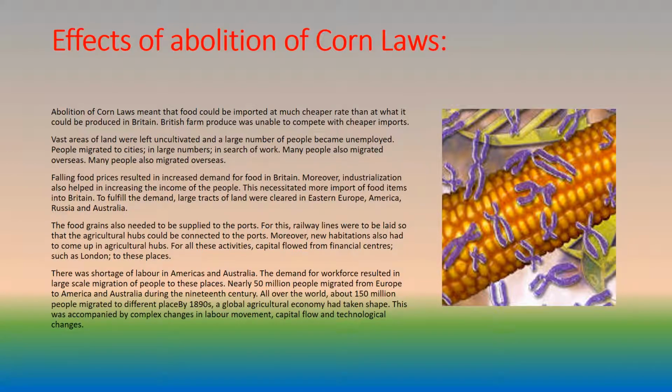There was shortage of labor in Americas and Australia. The demand for workforce resulted in large-scale migration of people to these places. Nearly 50 million people migrated from Europe to America and Australia during the 19th century. All over the world, about 150 million people migrated to different places by 1890s. A global agricultural economy had taken shape. This was accompanied by complex changes in labor movement, capital flow, and technological changes.